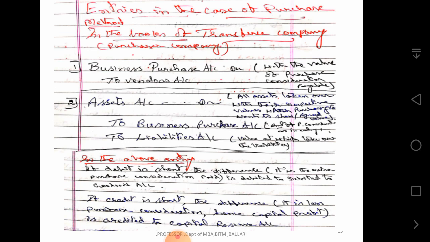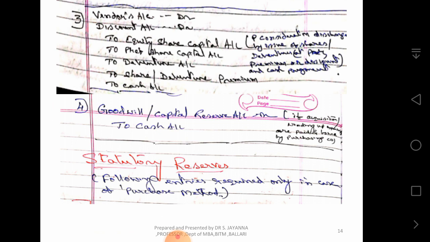Now the next entry is: Vendor's account debit, discount account debit, to equity share capital account, to preference share capital account, to debentures account, to securities premium or debenture premium account, to cash account. Then goodwill account or capital reserve account debit to cash account. Next, statutory reserves. The following entries are required only in the case of purchase method.